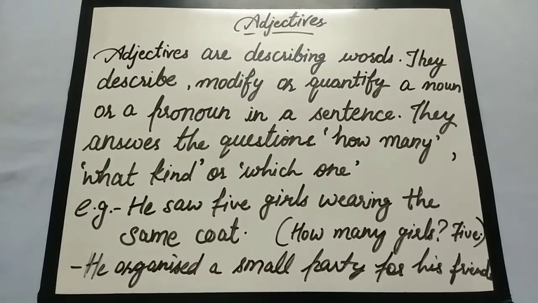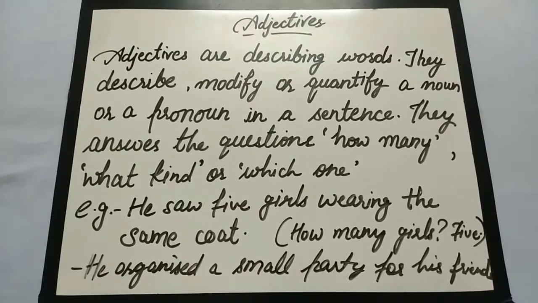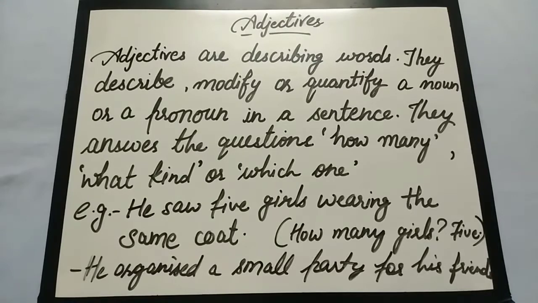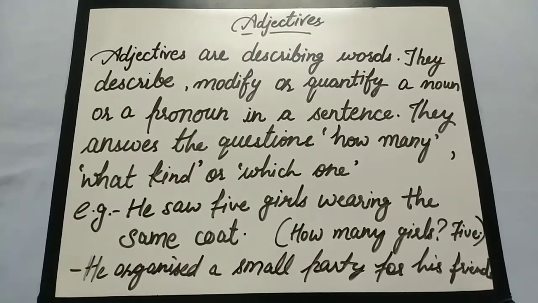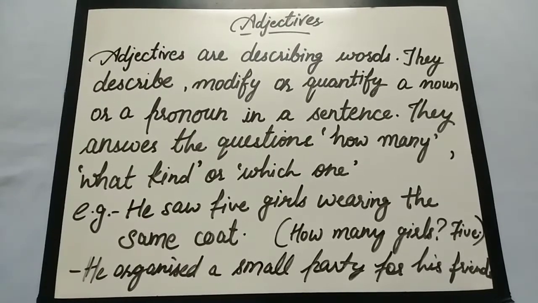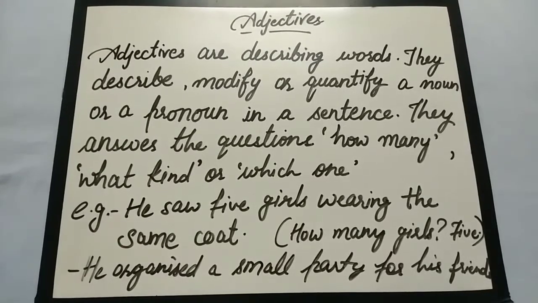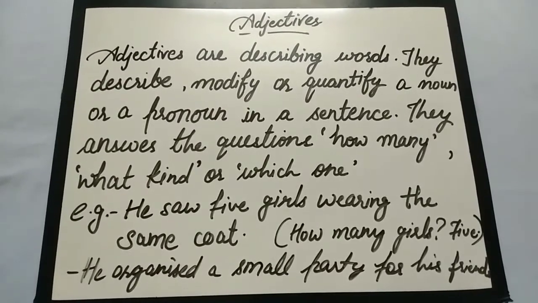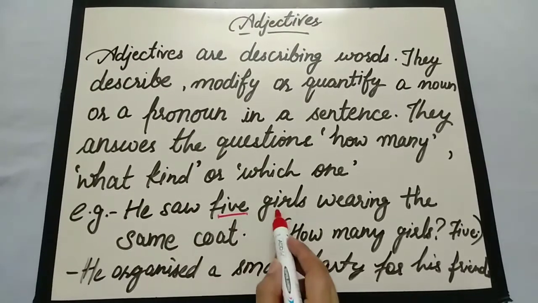So adjectives in particular pair up with nouns, and they describe the words, or we can say the noun. They describe, modify or quantify a noun or pronoun in a sentence. They answer the questions: how many, what kind, and which one. For example, he saw 5 girls wearing the same coat. How many girls? 5. So here the word 5 is the describing word that describes the noun girls.